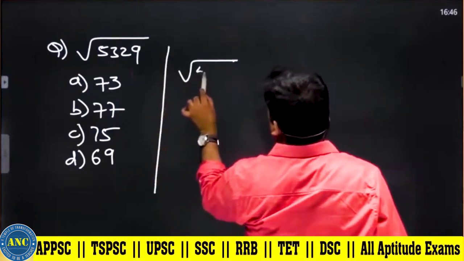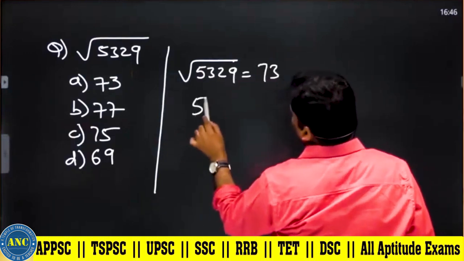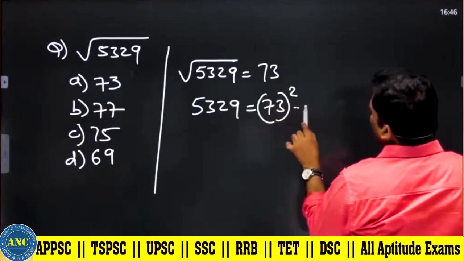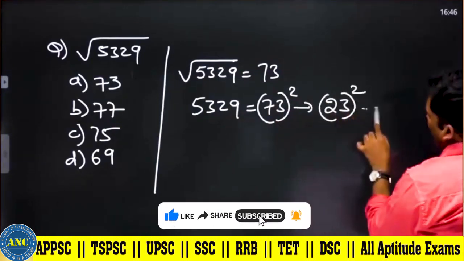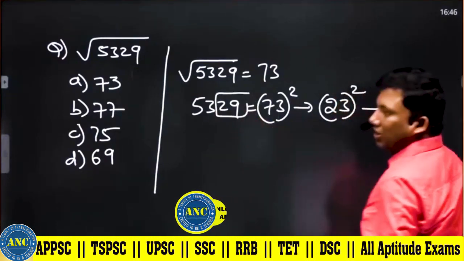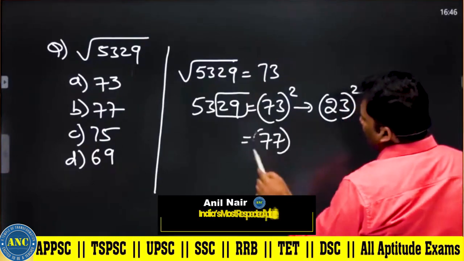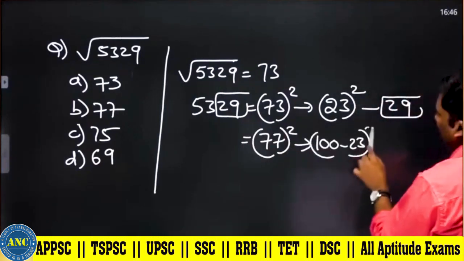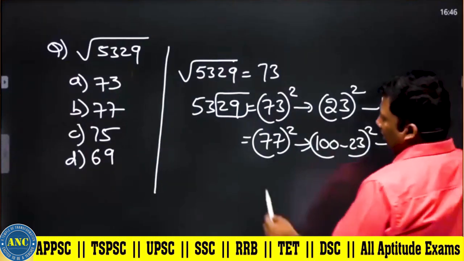Let me take the first option. 5329 equivalent to 73 square. 73 is 23 more than 50, and 23 square is 529. The last two digits are matching. Next, 77 square. I kept 77 square intentionally. It is 100 minus 23 square, and the last two digits are matching. Two options have matching last two digits.